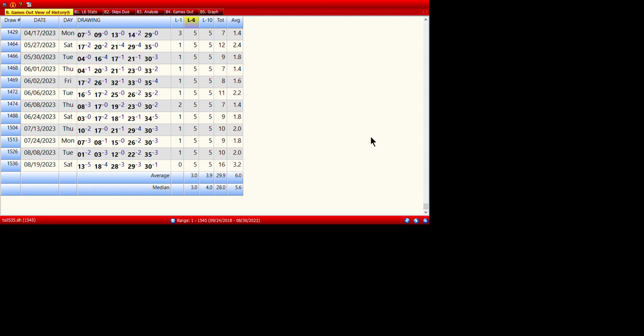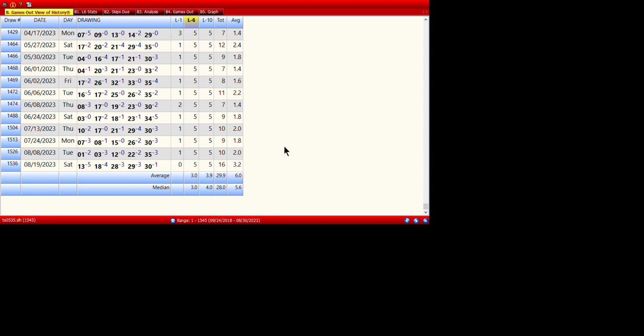In the last 6 drawings, which is a week for Texas Cash 5, what happened in the last 6 drawings? Okay, quite a bit. Everything is showing how many numbers in this drawing here were under. Five numbers in this drawing hit within the last 6 games. See what I'm saying? So all you got to do, if you're not really sure what you're doing, sometimes you just kind of highlight it. It gives you an idea.